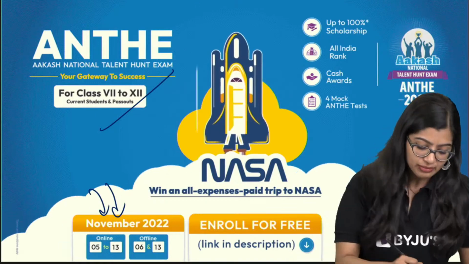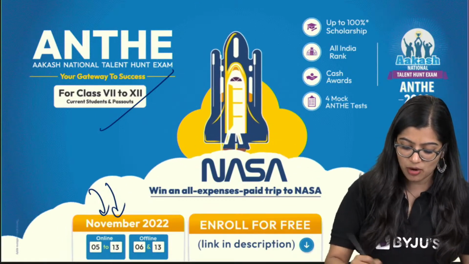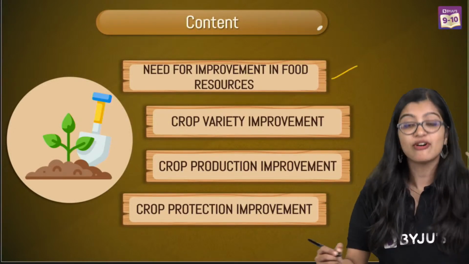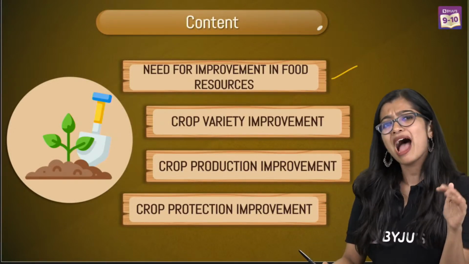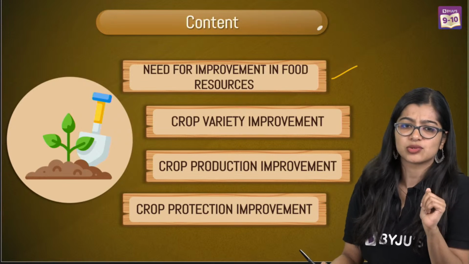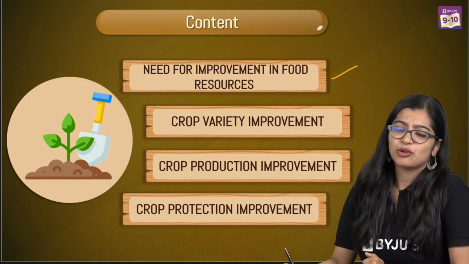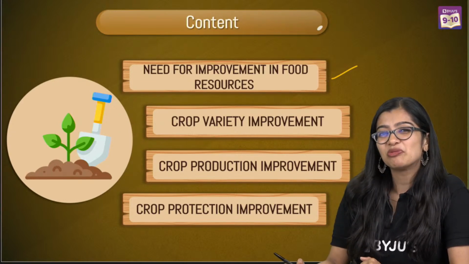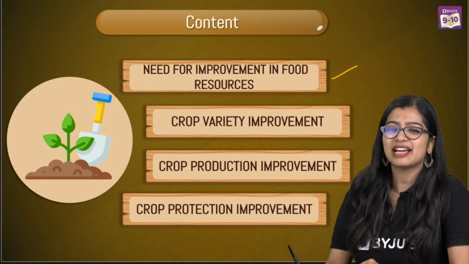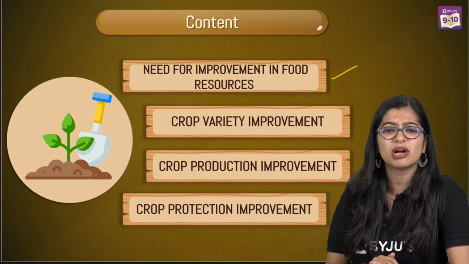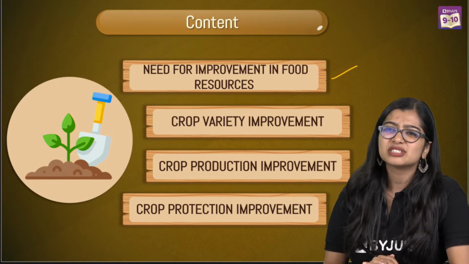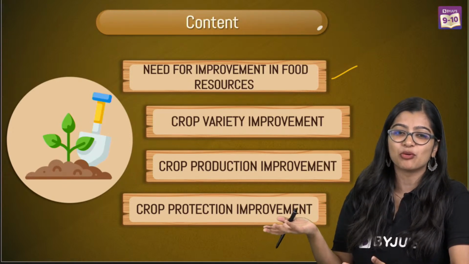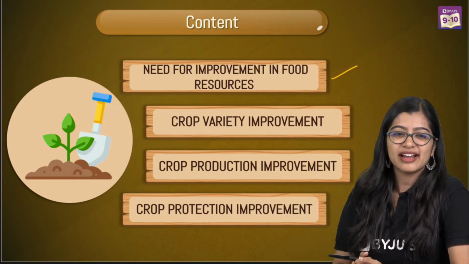All right. So today in our class, we are going to be discussing 4 major things. First, we're going to understand why we need improvement in food resources. Because of course, you can all be honest with me, okay? How many of you think, ma'am, improvement is a very boring chapter? There's just a lot to remember, so much to learn about. Cell and tissue was very interesting, but now when we're learning improvement, it's not that much, right? How many of you feel this way?